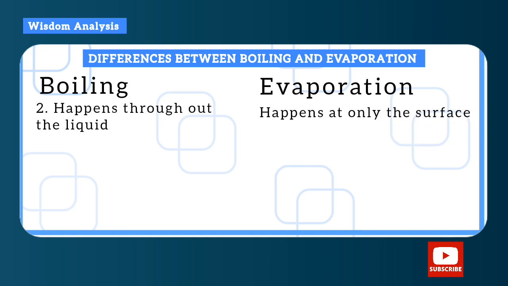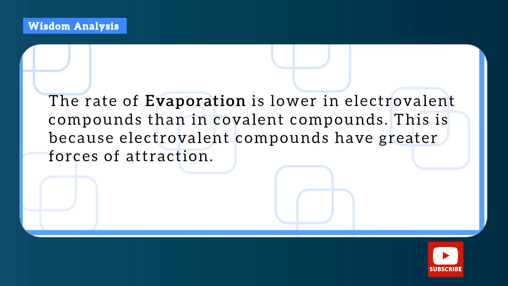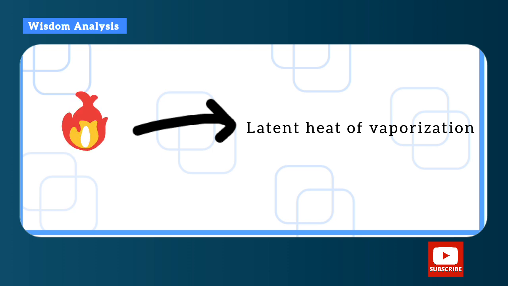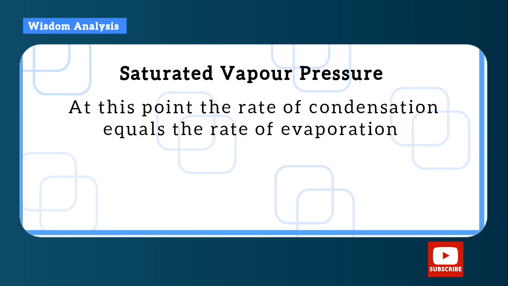Now boiling happens throughout the liquid, that is, the whole liquid boils, but evaporation only happens at the surface, only at the surface that gases are given off. The rate of evaporation is lower in electrovalent compounds. Why? They are more bonded together, so they have less tendency to form gases than covalent compounds that are loosely bonded compared to electrovalent compounds. This is because electrovalent compounds have greater forces of attraction. The heat needed to convert a liquid into a gas is called the latent heat of vaporization.